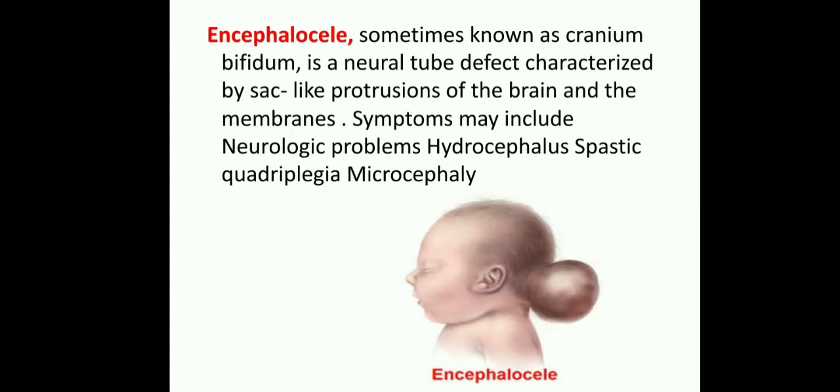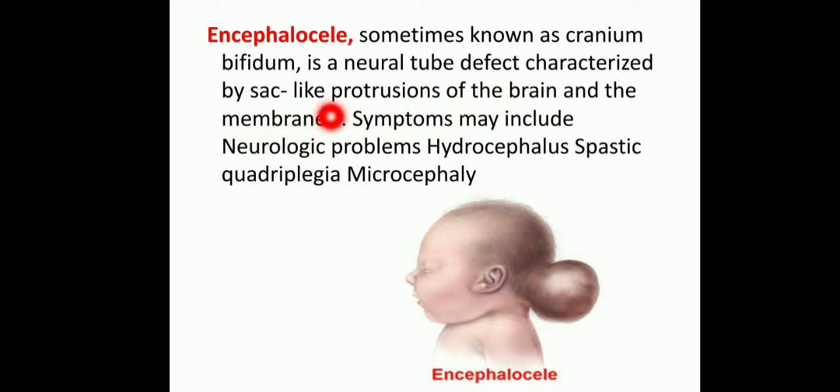And the next one is encephalocele. What is encephalocele? A small projection present on the skull, at the back of the vault. It is also known as cranium bifidum, a neural tube defect characterized by sac-like protrusion of the brain and the membranes.